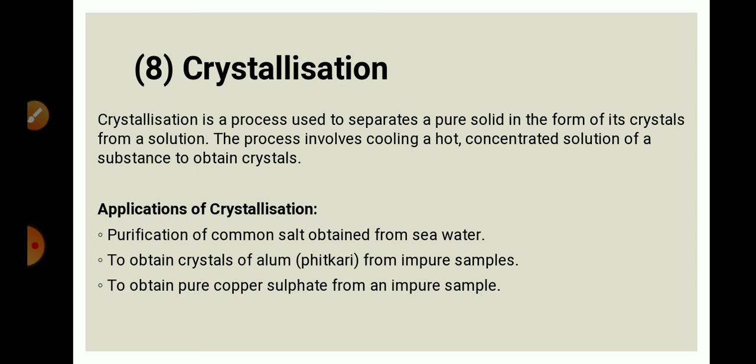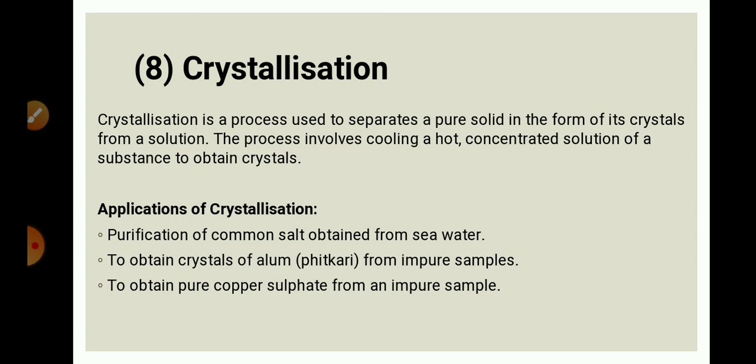Next is the filtration tank. Here we use a sand filter, which has gravel, coarse substance and sand to separate the impurities. So here the very fine impurities will get absorbed.